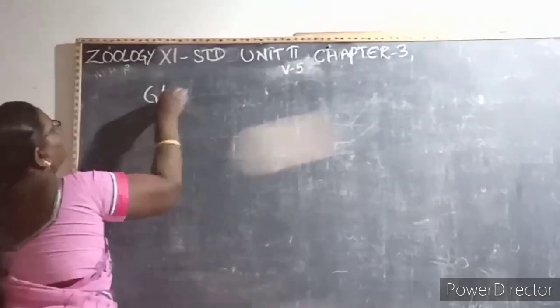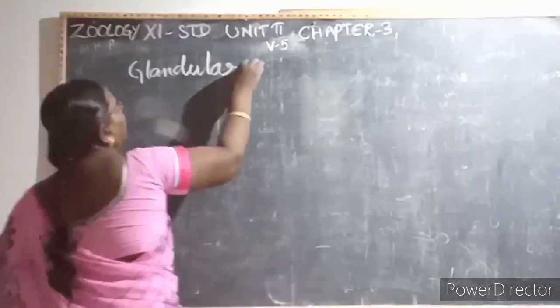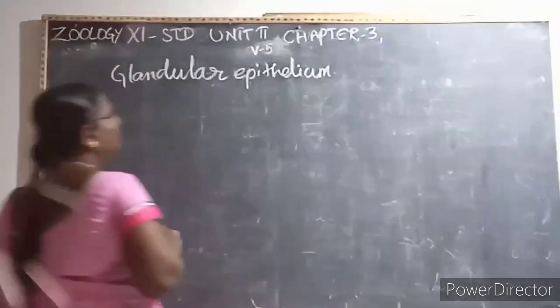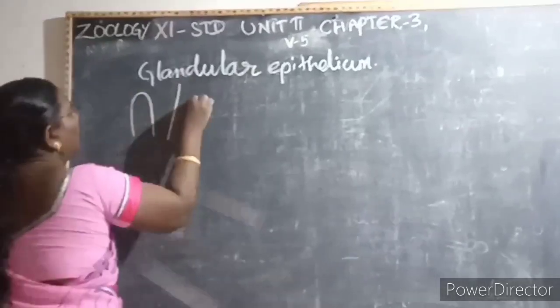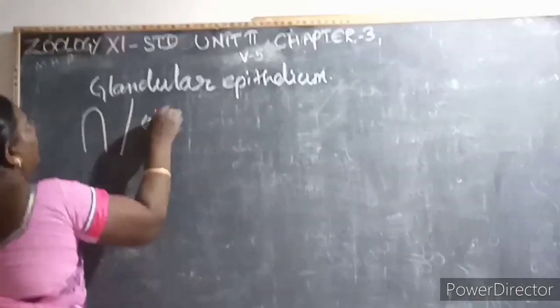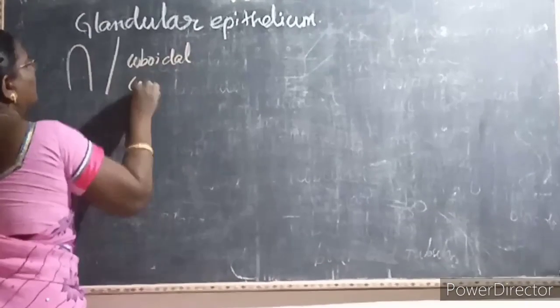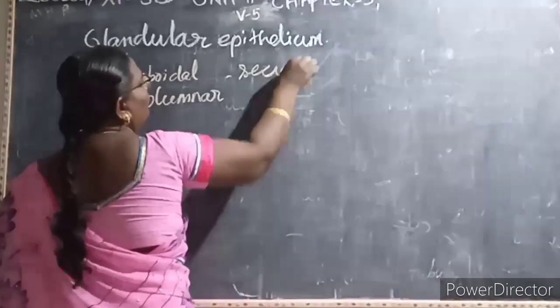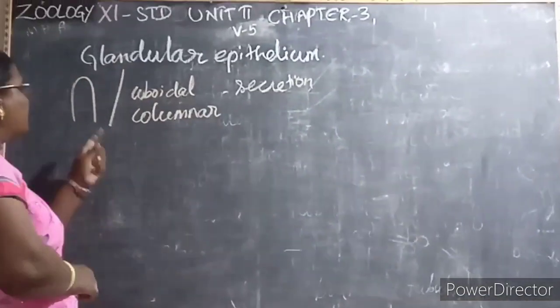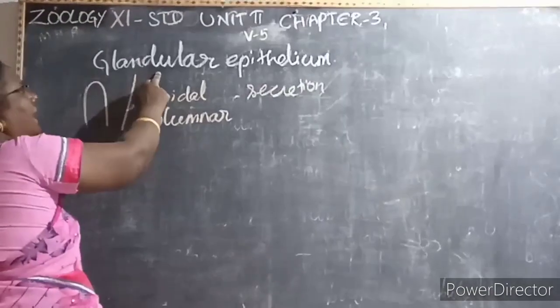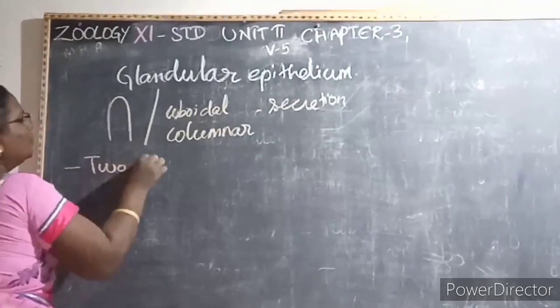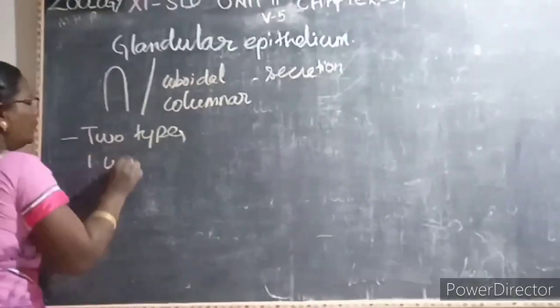Next, we are going to learn about the glandular epithelium. So what is glandular? What comes to your mind? That is secretion. If cuboidal or columnar cells get specialized for secretions, then it is called a glandular epithelium. Again, this glandular epithelium is classified into 2 types. First one is unicellular.